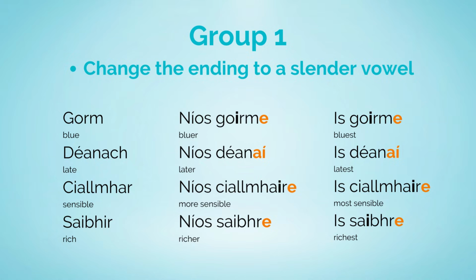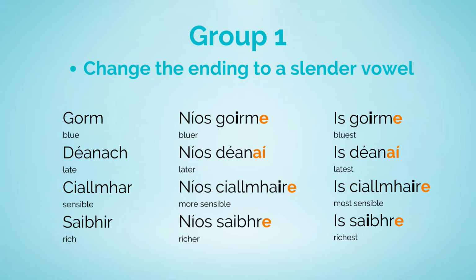Consonants in Irish, or a group of consonants, must be flanked by the same type of vowel. So if we have a slender vowel on one side, now we have an E at the end, the preceding vowel must also be slender. So you can see that in gorm, when we go to níos goirme, bluer, an I is inserted. Is goirme, bluest. Notice also that the comparative form, bluer, is the same as the superlative form, bluest.